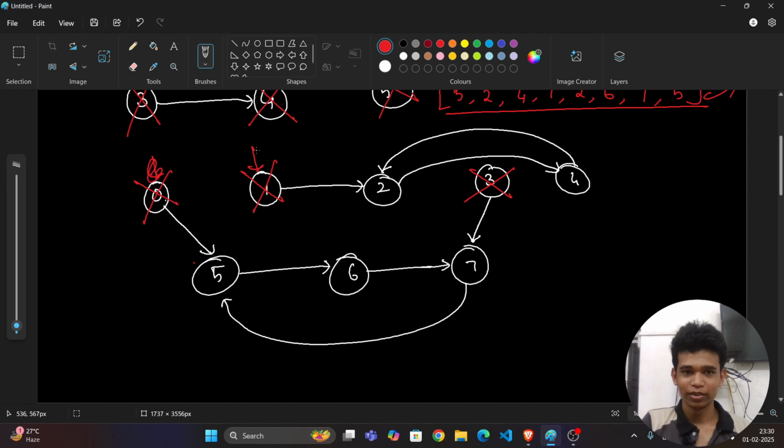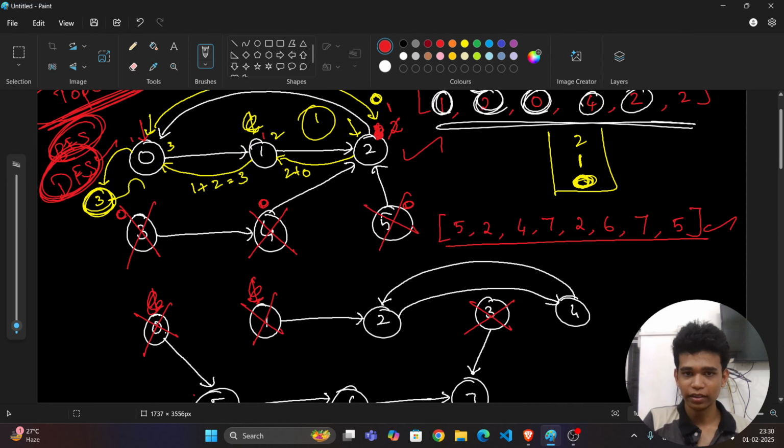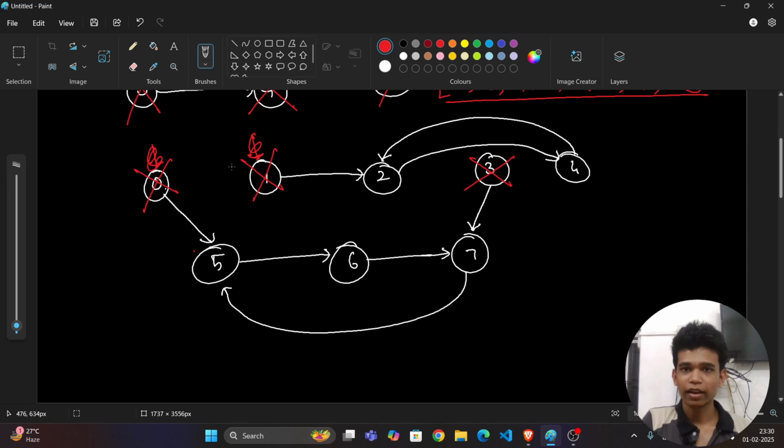Here 1, no, it is also not considerable. Actually in the above problem itself, after finishing this 2, we will take this 3 also. Okay, but it is not considerable. 4 also not considerable, 5 also not considerable. That's why I skipped. Here I mention this 0 and 1 as not having any incoming edges, so we don't take them into our consideration. That's why when I'm making a DFS call for this 0, I don't take it into consideration. I will skip it. I will skip this 1 also.